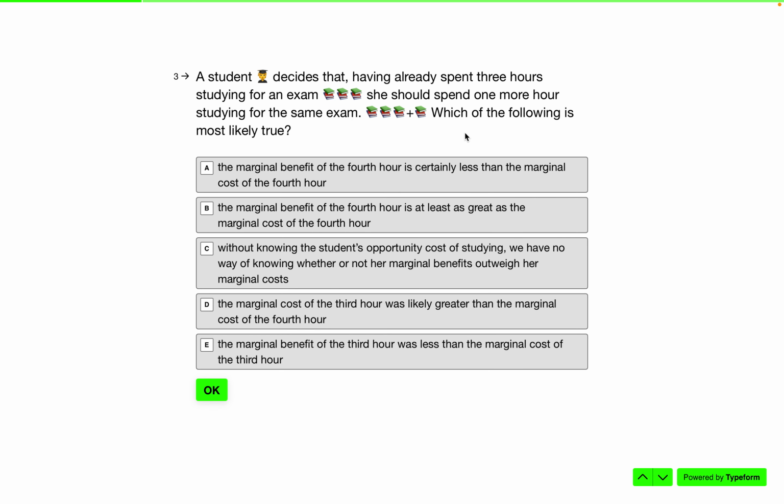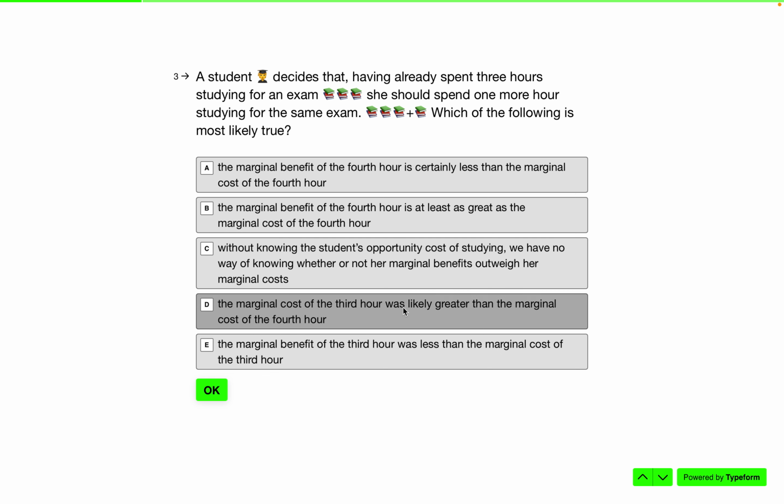A student decides that having already spent 3 hours studying for an exam, she should spend 1 more hour studying for the same exam. So it's 3 hours plus another 4th hour. It's almost like there's a marginal amount to consider. Which of the following is most likely true? The marginal benefit of the 4th hour is certainly less than the marginal cost of the 4th hour. No, that wouldn't make sense because that would mean it's costly to study. The marginal benefit of the 4th hour is at least as great as the marginal cost. That seems to be right. Without knowing the student's opportunity cost, no, forget it.